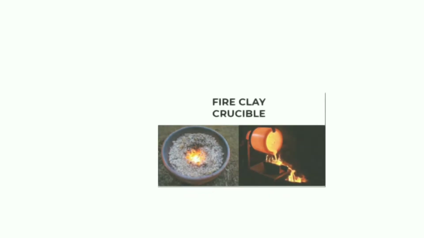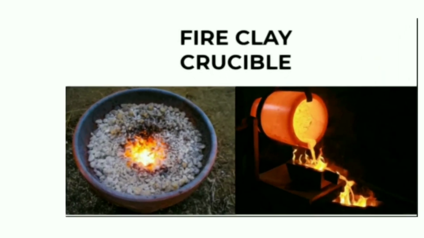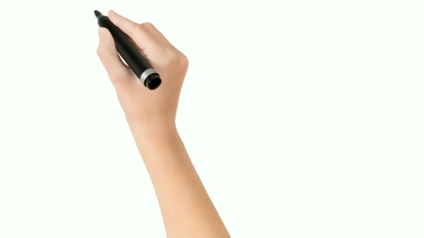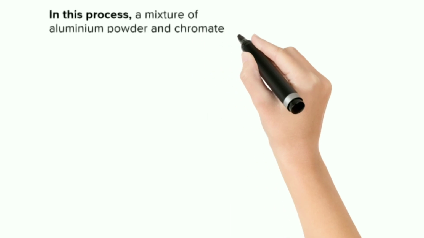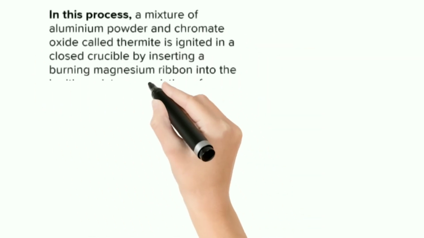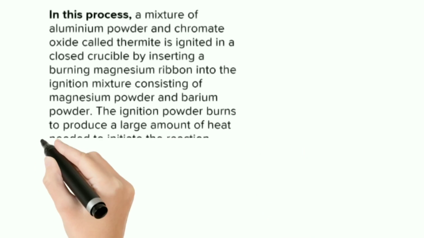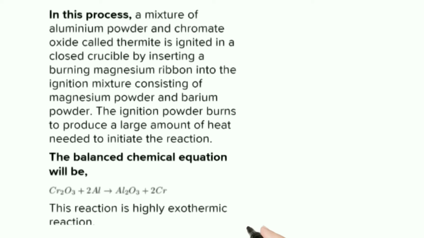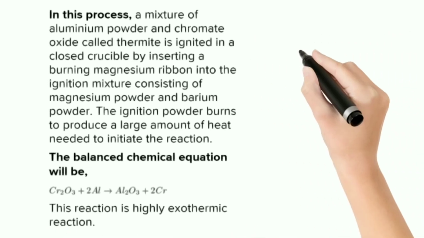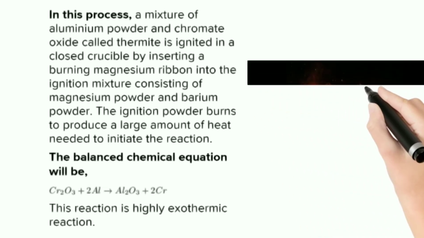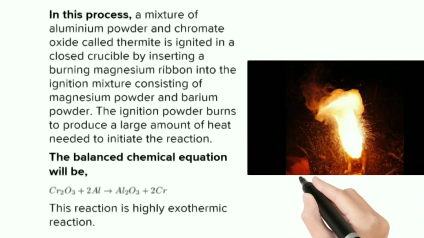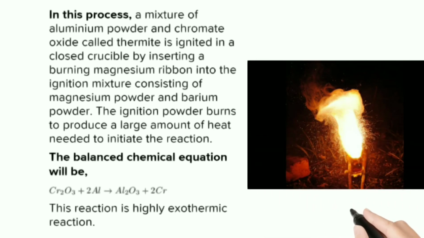So what will happen in the fire clay crucible? Aluminium and chromic oxide react with the help of the heat produced by the ignition mixture. So what is the process behind that? A mixture of aluminium powder and chromic oxide, called thermite, is heated in a closed crucible by inserting a burning magnesium ribbon into the ignition mixture. Here the ignition mixtures are magnesium powder and barium peroxide. The magnesium powder burns to produce a large amount of heat needed to initiate the reaction.